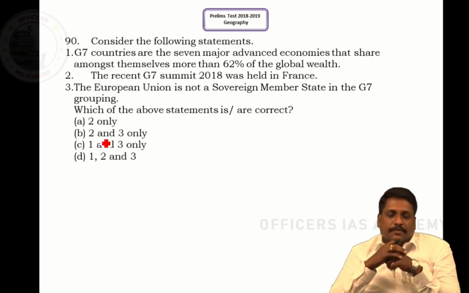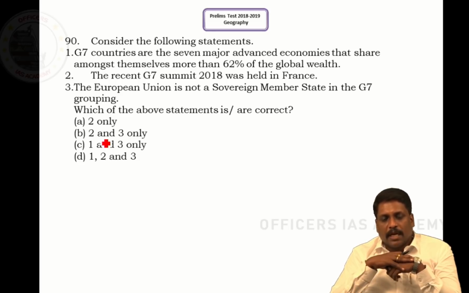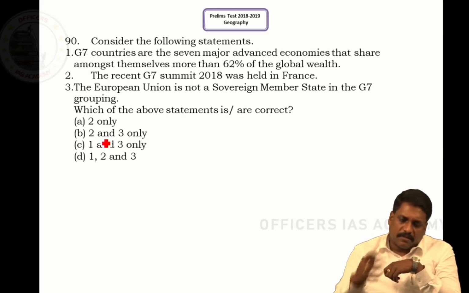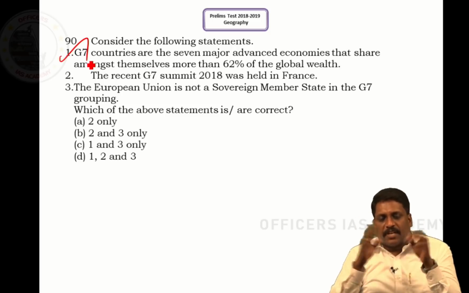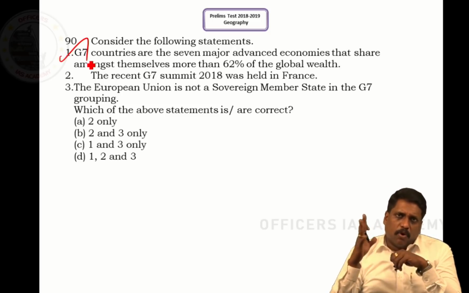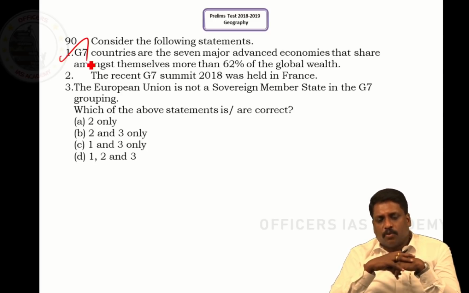Question number 90. Consider the following statement. G7 are the 7 major advanced economies that share among themselves more than 62% of global wealth. Option is yes. G7 countries are major economies, right? They hold the majority of the global wealth. And they say the recent G7 summit 2018 was held in France.